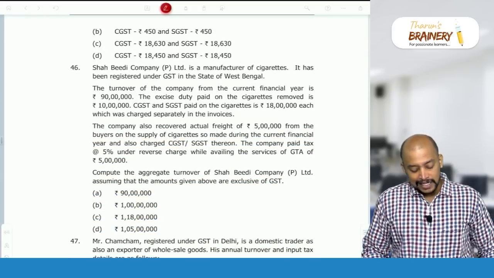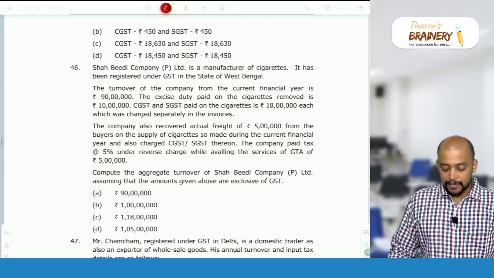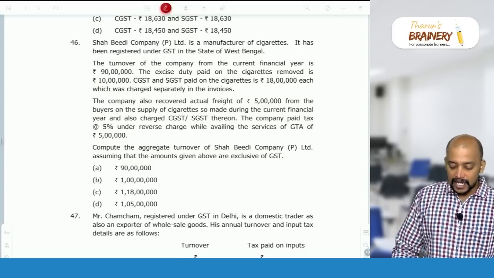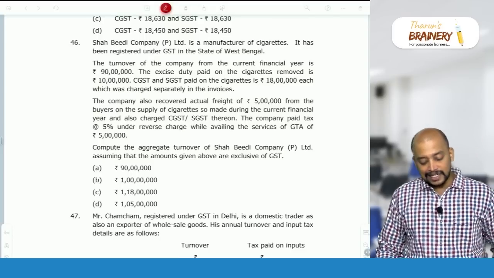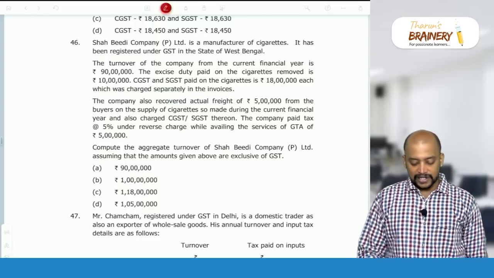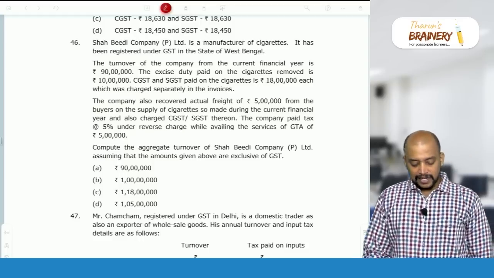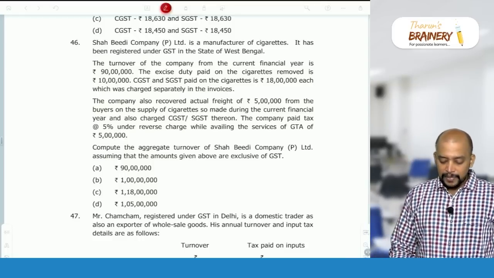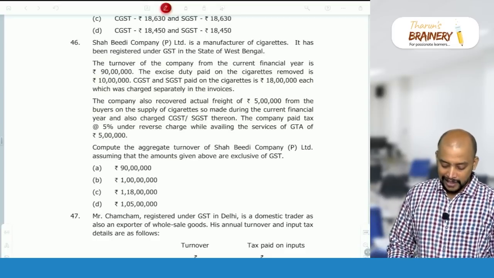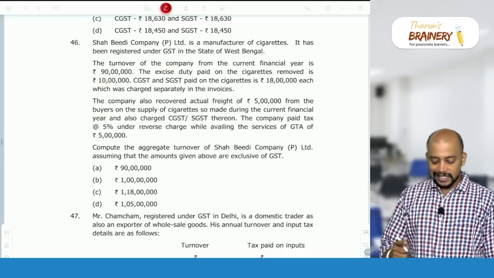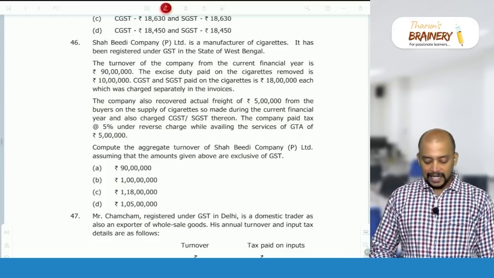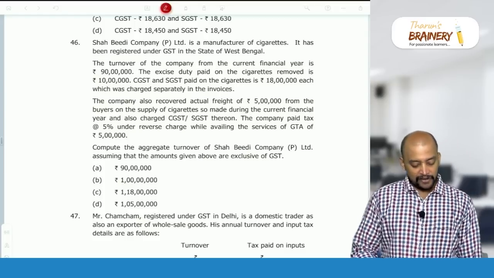Then 46. Shah BD Company Private Limited is a manufacturer of cigarettes. It has been registered under GST in the state of West Bengal. The turnover of the company for the current financial year is 90 lakhs. The excise duty paid on the cigarettes removed is 10 lakhs. CGST, SGST paid on cigarettes is 18 lakhs each, which was charged separately in the invoice. The company also recovered actual freight of 5 lakhs from the buyer on supply of cigarettes so made during the current financial year, and also charged CGST, SGST thereon. The company paid tax at 5% under RCM while availing the service of GTA of 5 lakhs.